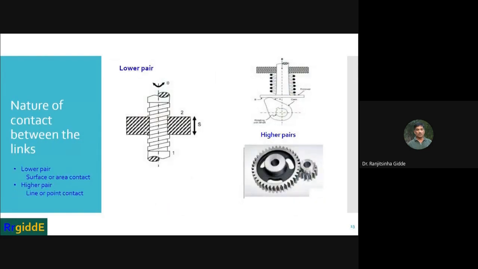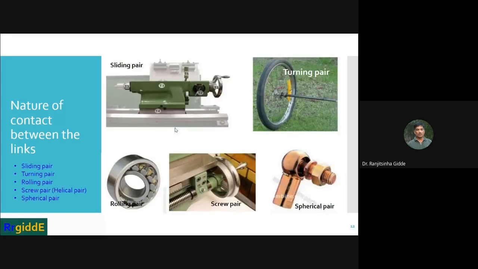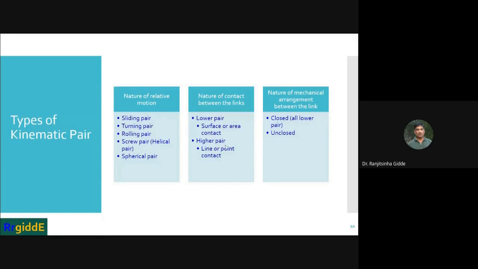Here this is the block or outer nut. On rotation of this inner threaded nut, this is going to slide in upward and downward direction. So this is number 1 and this one is number 2. So there is surface or area contact. Now the higher pair: line or point contact.